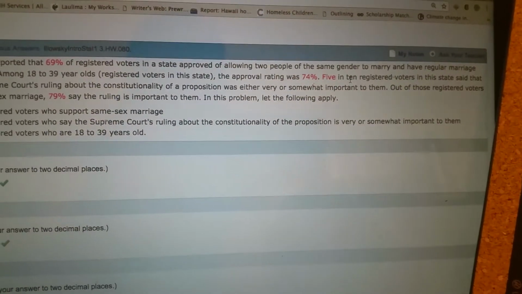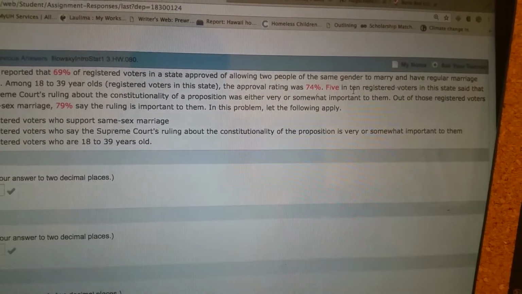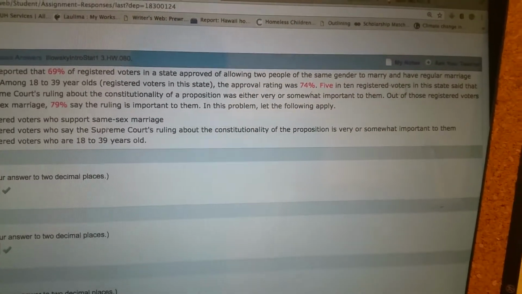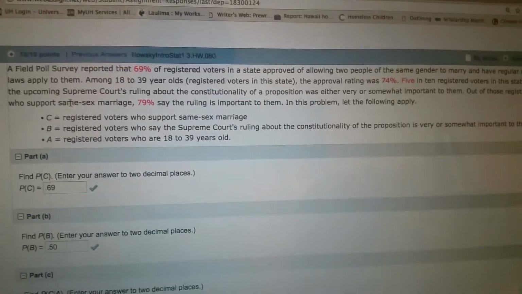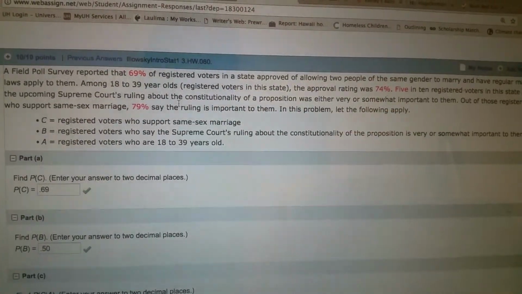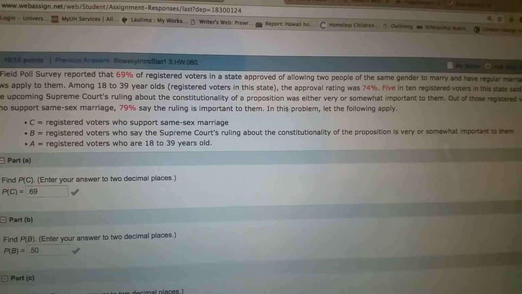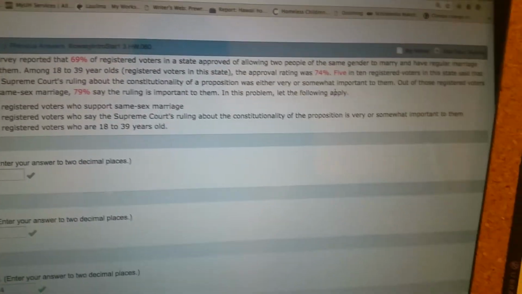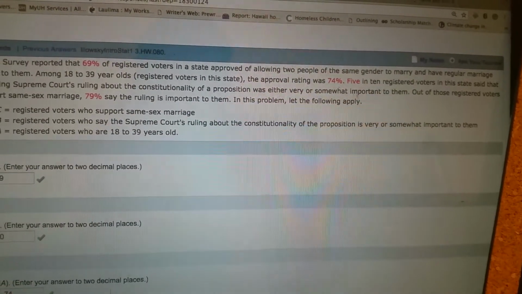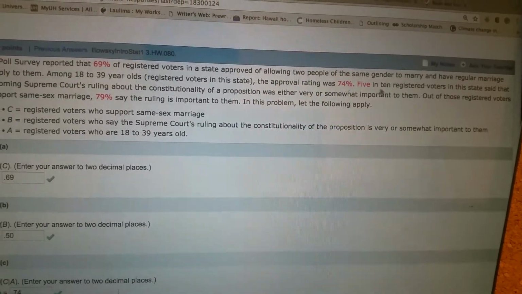But 5 in 10, for me it's 5, it might be something else for yours. 5 in 10 registered voters in this state said that the upcoming Supreme Court's ruling about the constitutionality of a proposition was either very or somewhat important to them. So that's what we're looking at, 5 in 10.